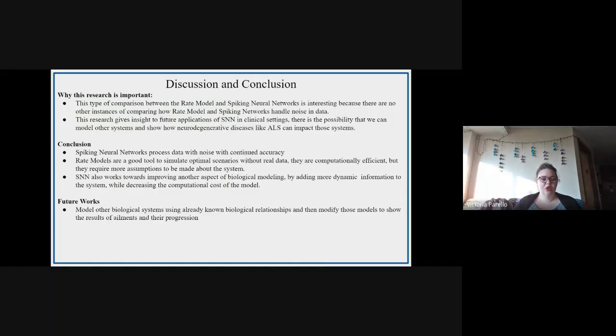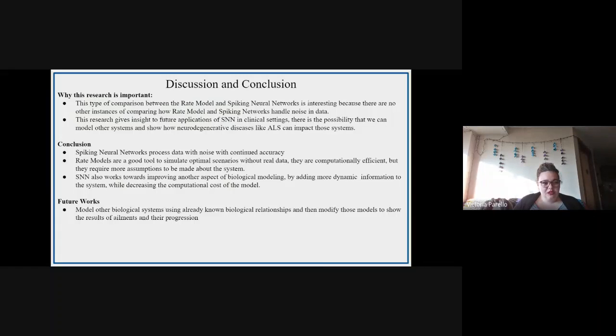Based on this research, we can conclude that spiking neural networks do in fact process data with noise and maintain biologically possible results, which is not true with the rate model. This is very significant in the realm of computational neuroscience, where one goal of research is to improve techniques of simulating complicated dynamic systems while reducing computational cost. Computational cost is reduced by using less complicated models that make assumptions about systems and lose accuracy. These spiking models show that we can improve accuracy and include more dynamics in our models by changing the amount and the type of inputs we use in neural networks.